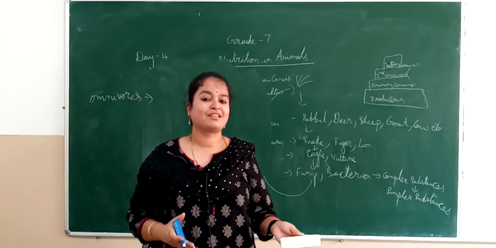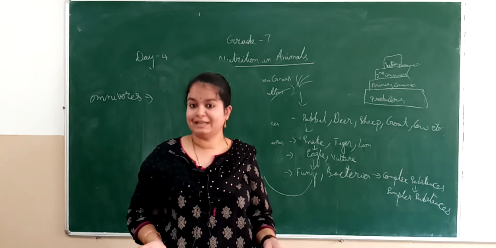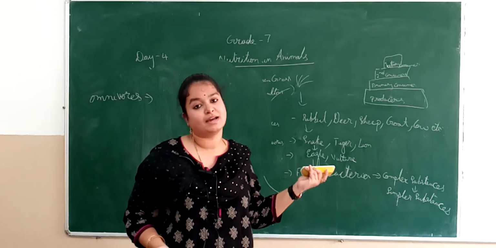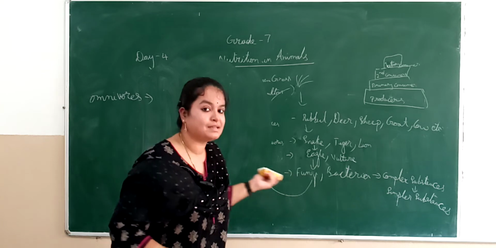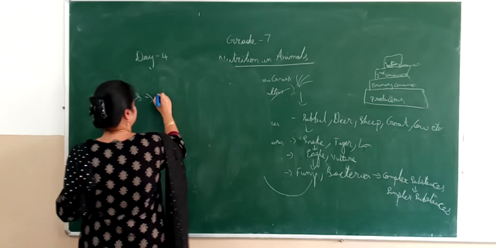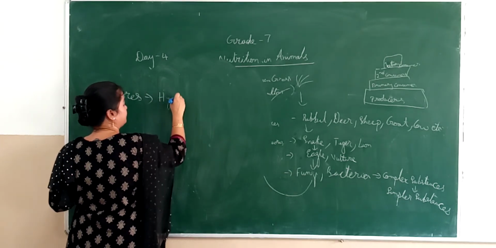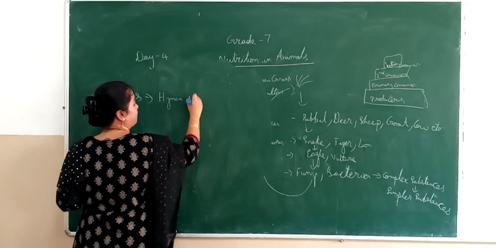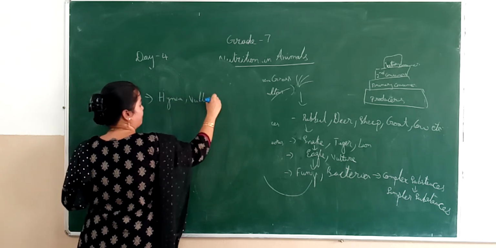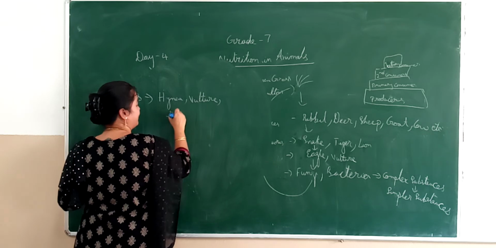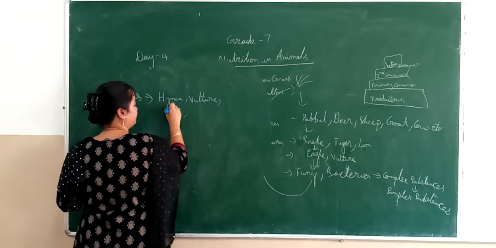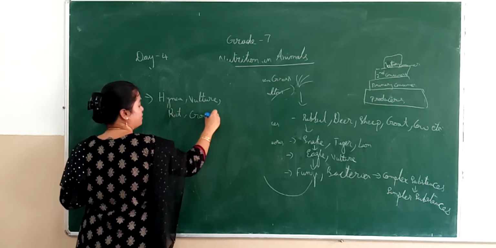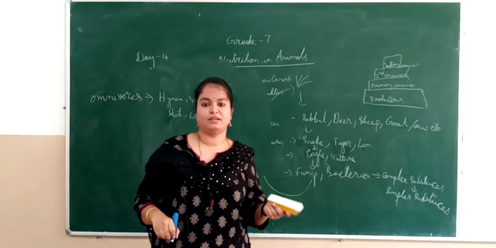Omnivores are those creatures which can almost eat everything. That's why they are called as omnivores. Now, best example of omnivores I can give you is hyena, vulture, rat, crow. So these are omnivores.